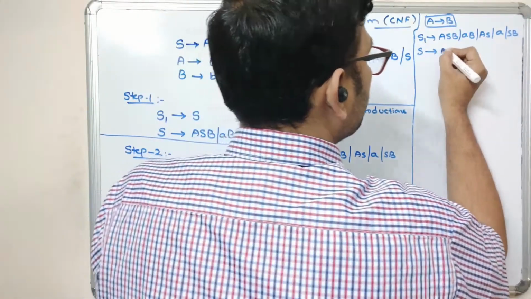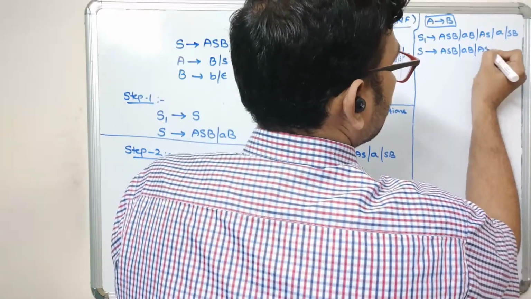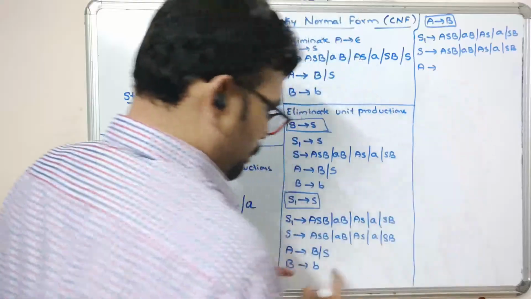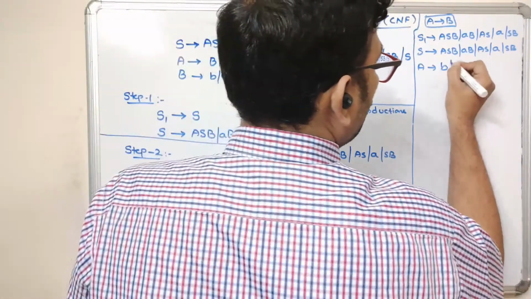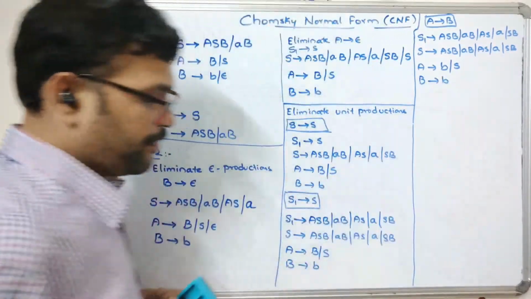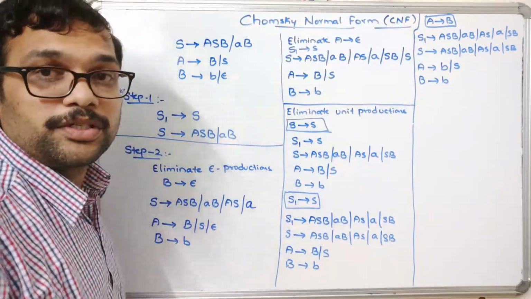S tends to the same thing repeated: ASB, AB, AS, ASB. And A tends to, apply the B value here, B tends to B. So now we have removed the A tends to B unit production.